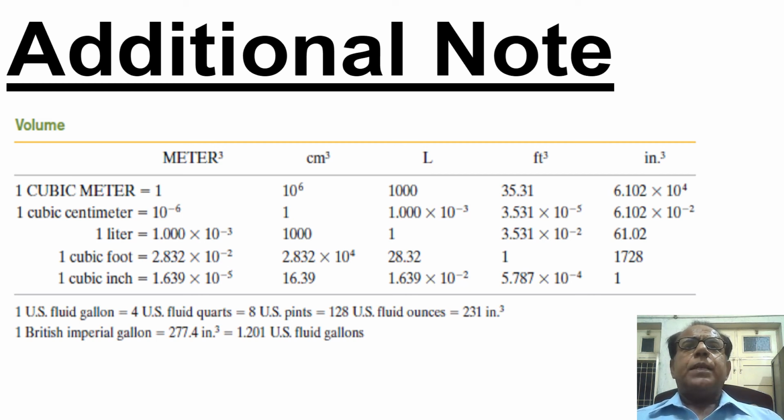Moreover, it is given that 1 cubic inch is equal to 1.639 into 10 raised to the power minus 5 meter cube. Similarly, 1 cubic meter is equal to 6.102 into 10 raised to the power 4 inch cube. All this table is very useful, very helpful for us. And this is the end of our module.